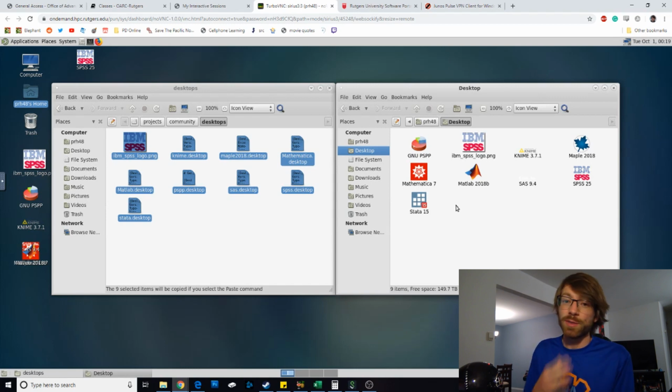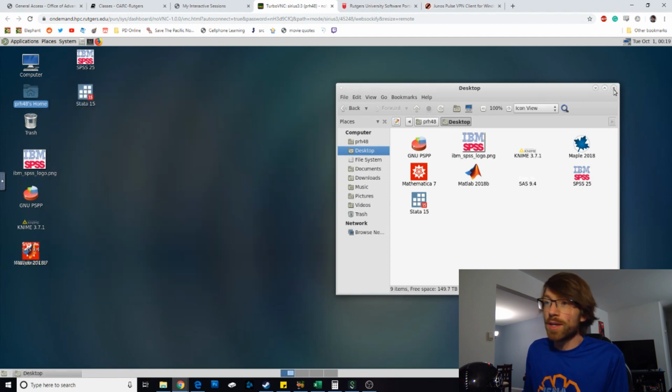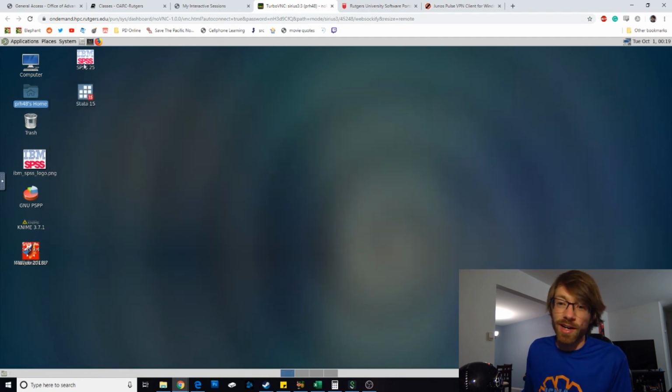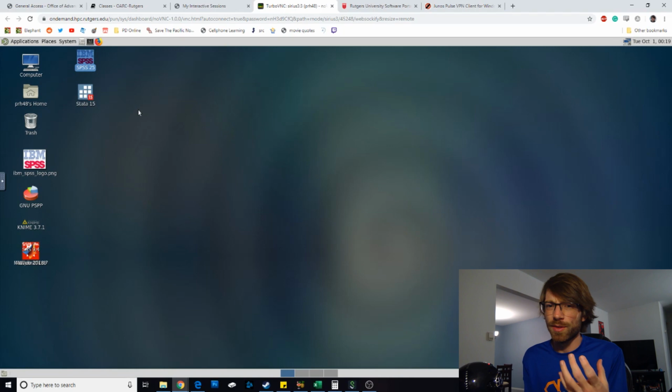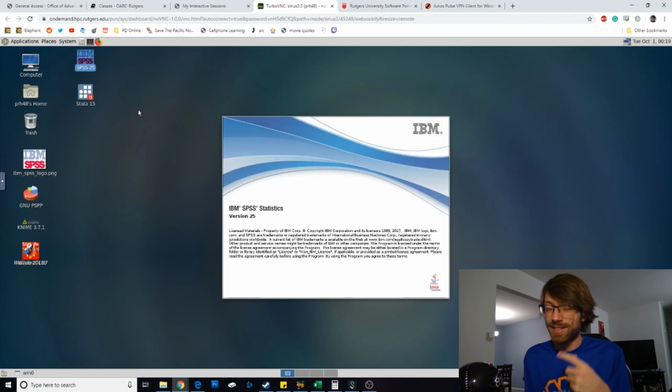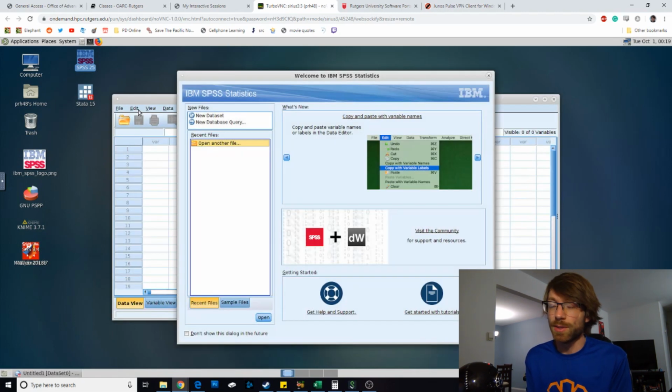As you do that and as it's working, you'll see those icons start to show up. The one that we care about is SPSS 25. You double click on that. It tends to take some time, right? We're kind of simulating a desktop from a long distance, so clicks can take some time to register. Typing things can take a little time to register. So if you're one of those people who gets frustrated easily when like a website doesn't load immediately, this might be very frustrating for you.